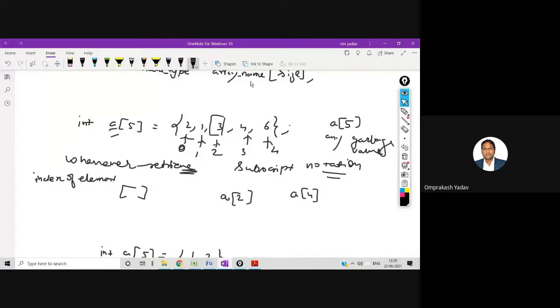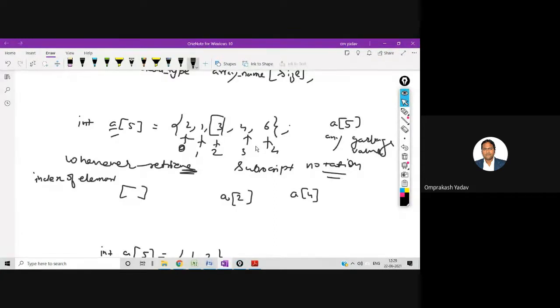Since this is the C language, it will never give you any kind of warning. It will not give you any error that you are trying to access an element beyond the boundary of this array. If this were Java or Python or any other high level language, you would get an error that you are trying to access an element beyond the boundary of the array. But in C language, it assumes that you are a smart programmer, very well capable of taking the decisions.